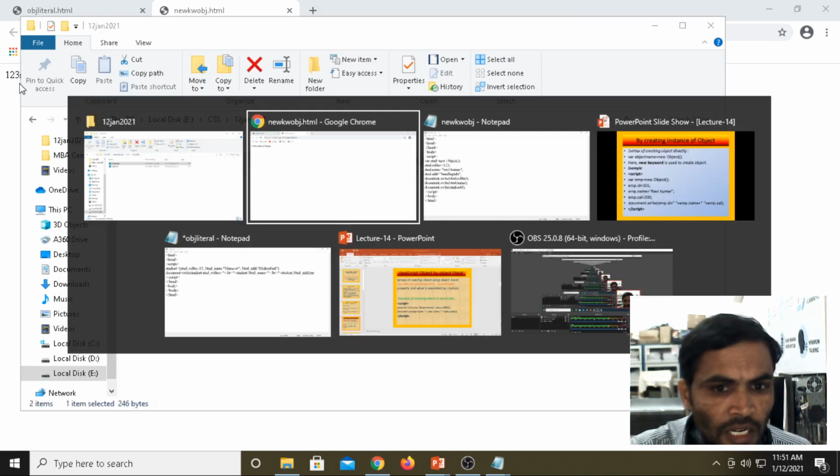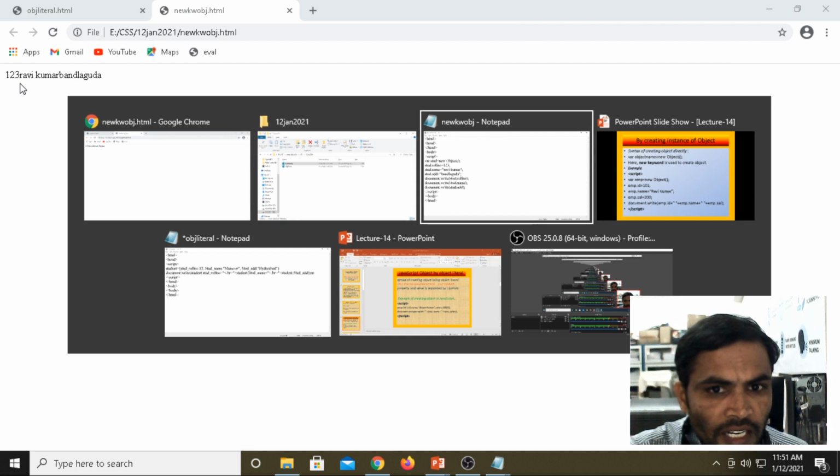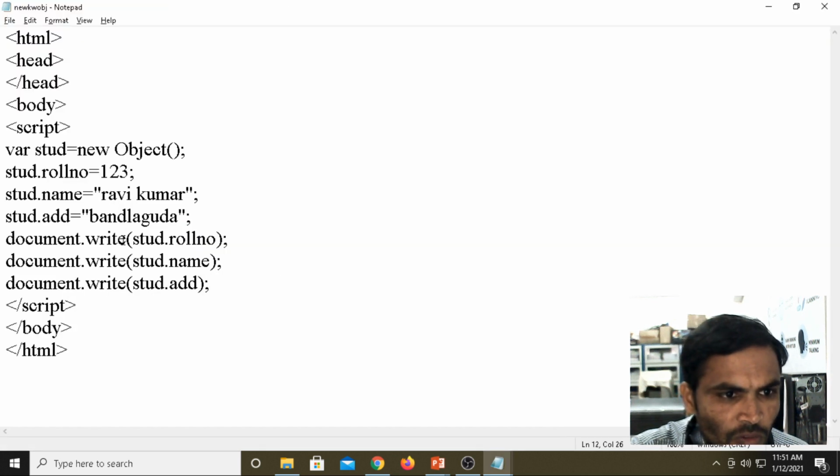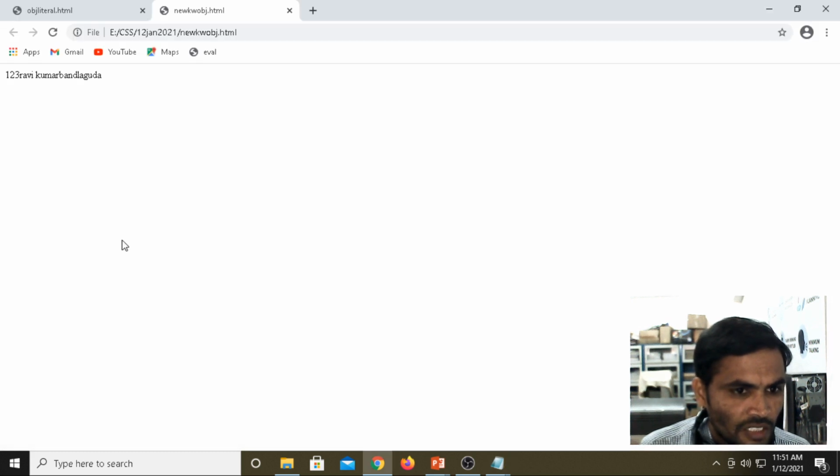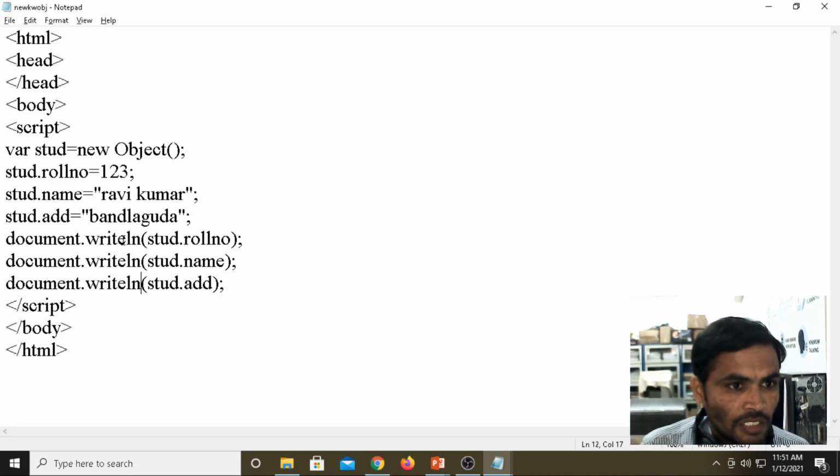Under document there are two methods, write and writeln. With writeln the cursor will go to the next line. Write is like System.out.print in Java, and println is the other one. Here we are just getting spaces between the words.